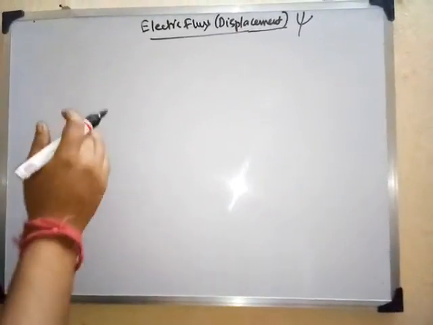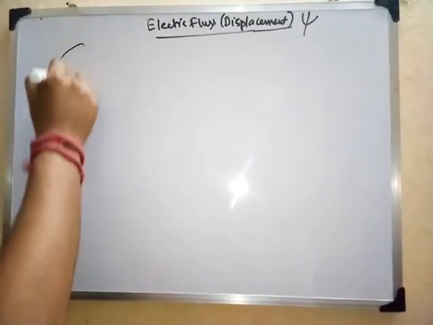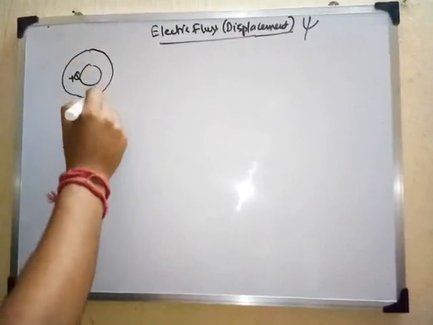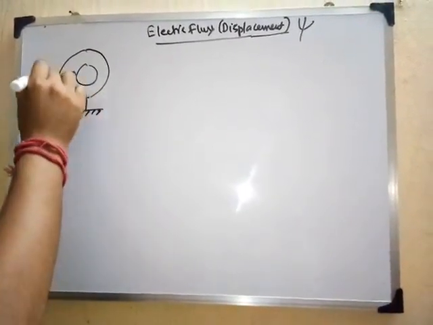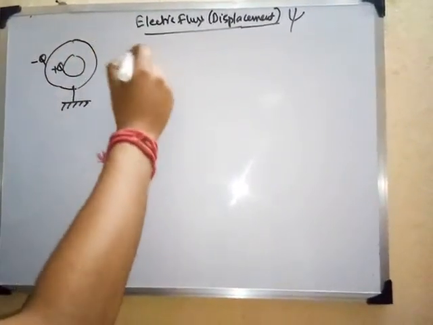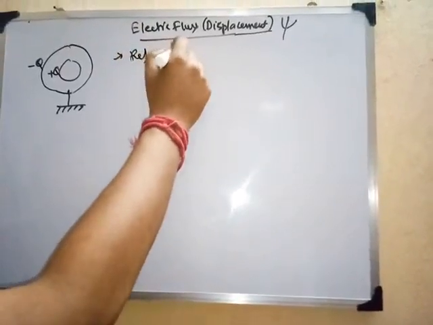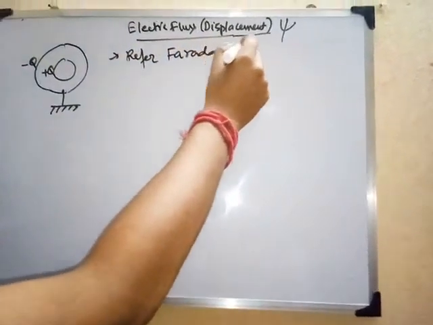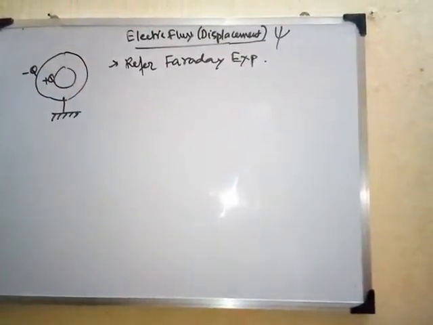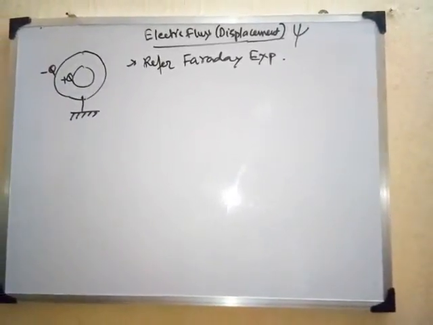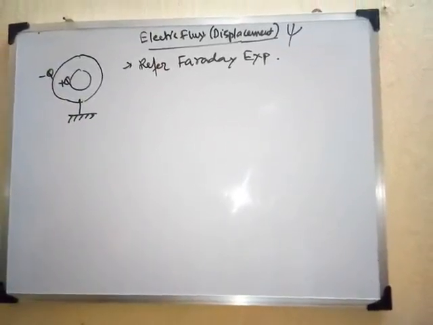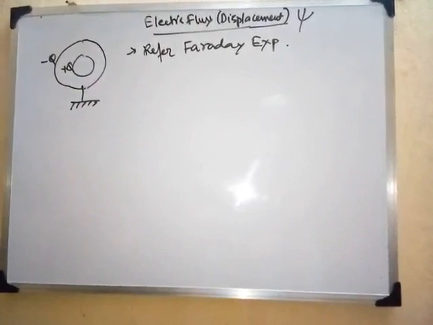For that, let us draw a small figure. This was the figure of an experiment that we have studied earlier, minus Q, right? It's a simple figure. You can refer to the Faraday's experiments that we have studied earlier, where we have seen that charges always reside at the outer surface of any kind of structure, so our conductors, where the charges usually reside at the outer surface.